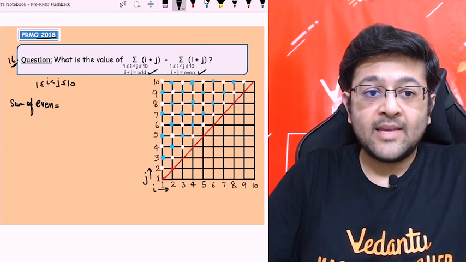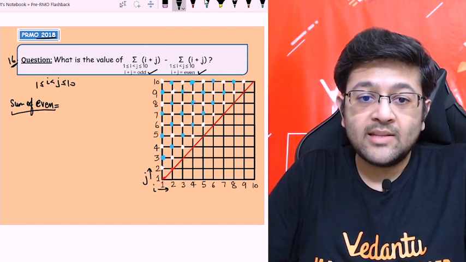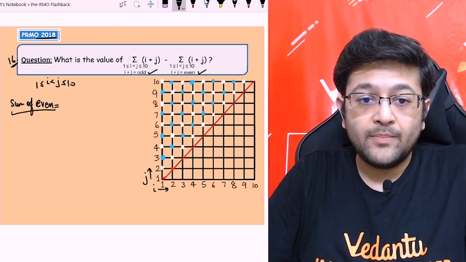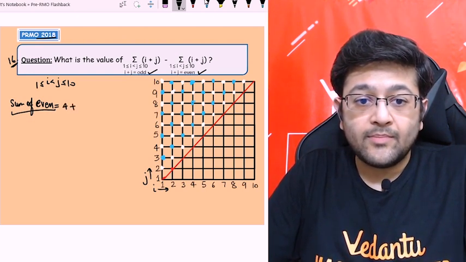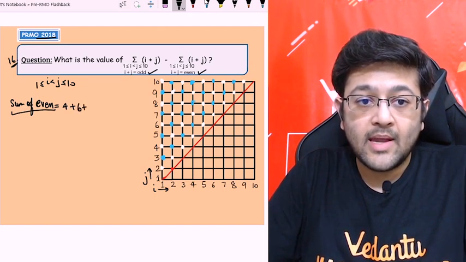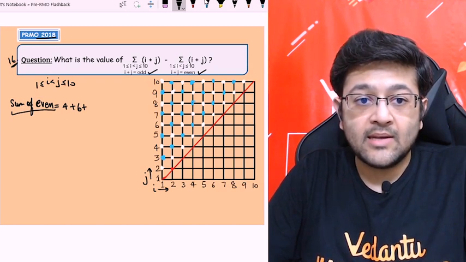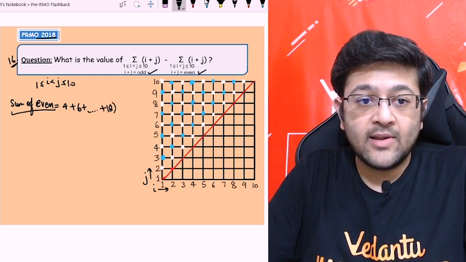So children, what is the benefit of this for us? When we are talking about the sum of even numbers, I have to check the sum of these blue colored dots. So let me go diagonally. Okay, let's start from this. 3 plus 1 will be 4, right? Plus the next one is 4 plus 2, 6. And this goes on, if you go from here to here diagonally, this is 8 plus 10, 18. So this goes on up to 18.